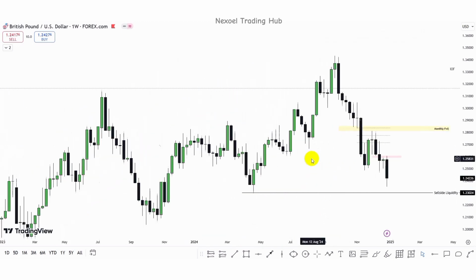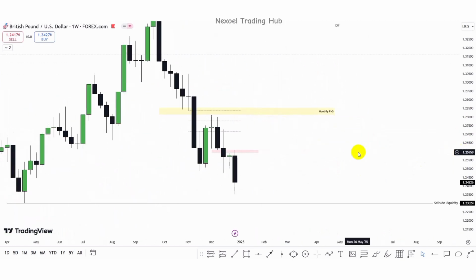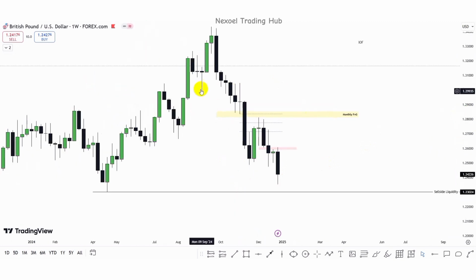So here in the weekly time frame, what we can clearly see is that within the monthly fair value gap we identify in the monthly time frame, we can see also slightly below it we have the weekly fair value gap, and in confluence we have this order block that was violated to the downside. Now we can see how price returned to the mean threshold, mitigated that, and gave us the bearish continuation. Price created this fair value gap, this bearish candle mitigated that fair value gap, and further fell to the downside. So we can see price took out this inducement, broke this swing low. So we are seeing a shift in market structure, and price gave us this pullback and then further bearish move.